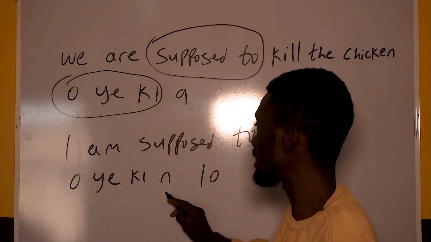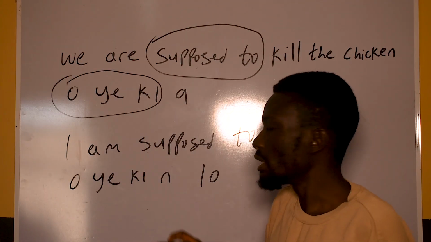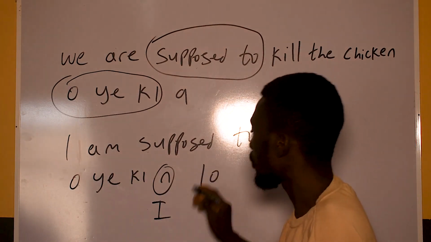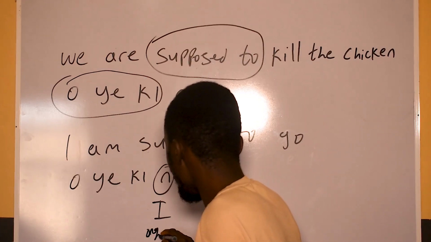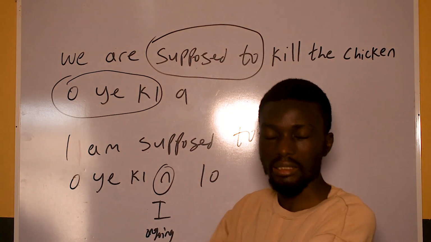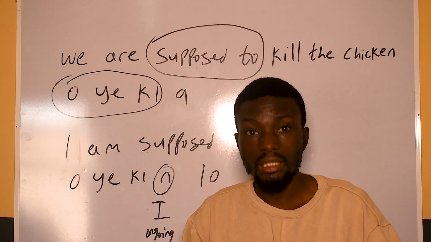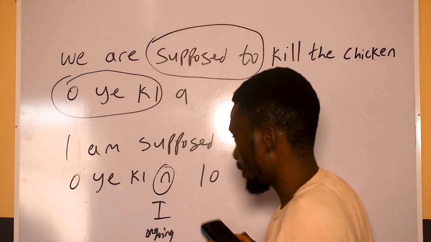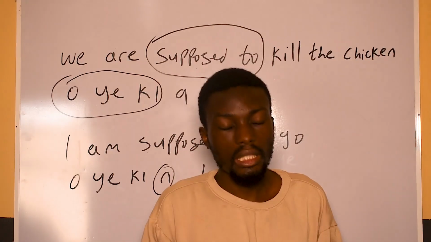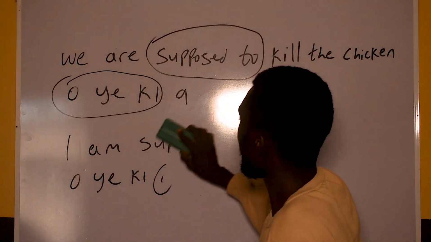So what I'm just trying to explain here is that this "n" here, in many aspects in Yoruba language, is also used to represent "I", and it can also mean something that is ongoing. Like I am coming, I am going, I am cooking. I am cooking is mo n dana. I cook is mo dana. I am cooking is mo n dana. That's what I'm just explaining, so that this can signify continuous, and it can also signify "I". So I've talked about this before.